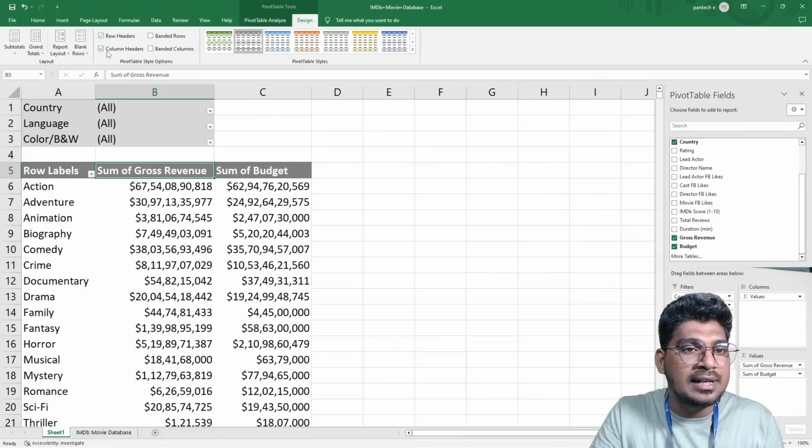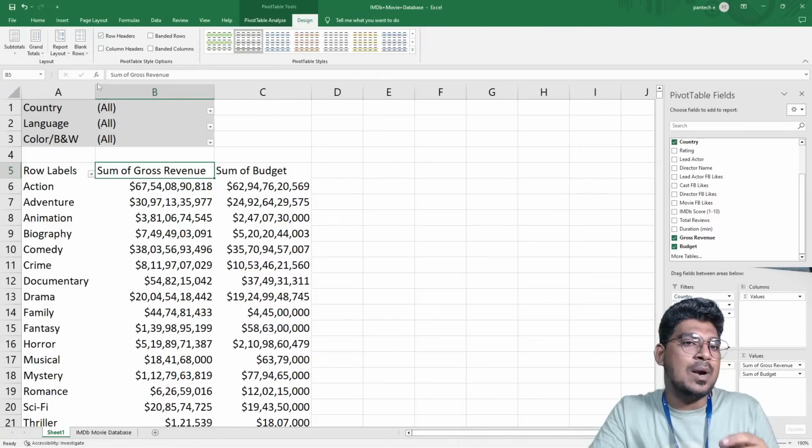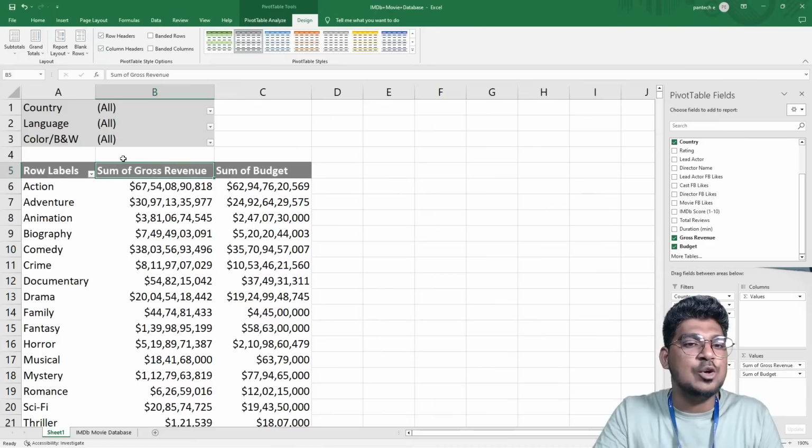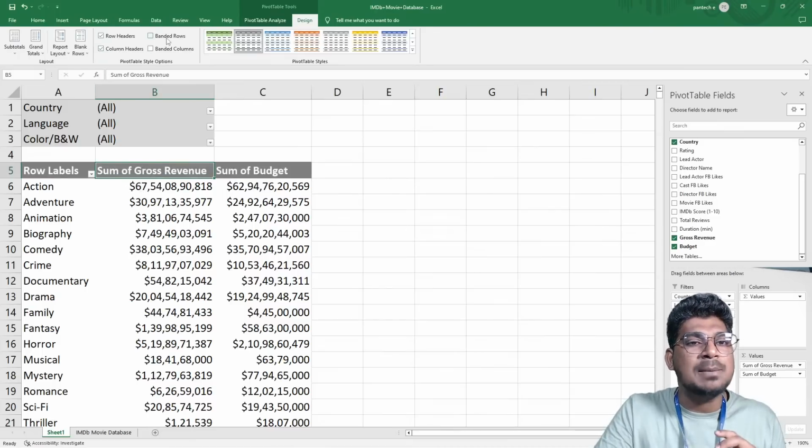Otherwise, if I click this one and select this column header, it will move in a normal way. There is no highlight. Once I click this one, it is going to be highlighted. Then what about the banded rows?